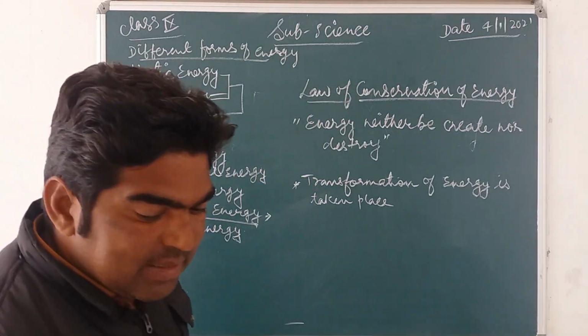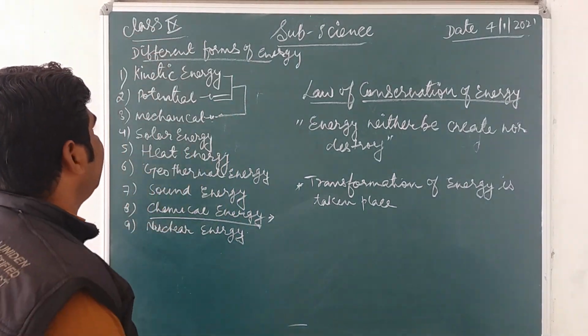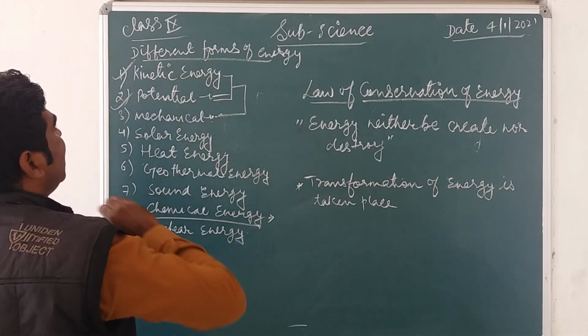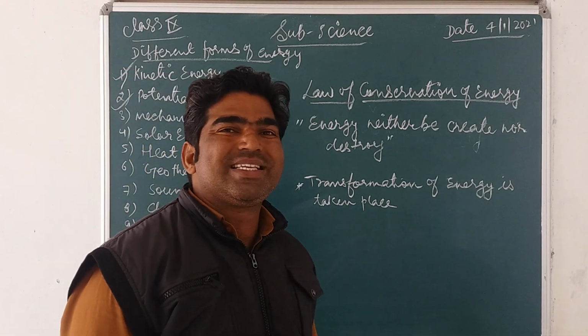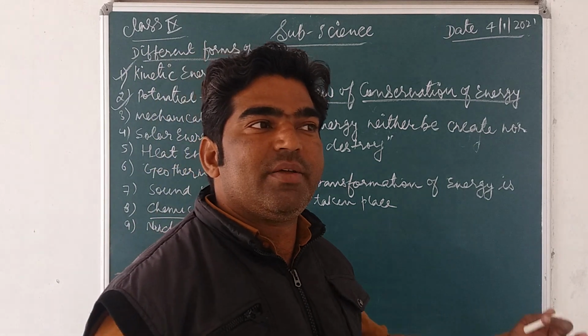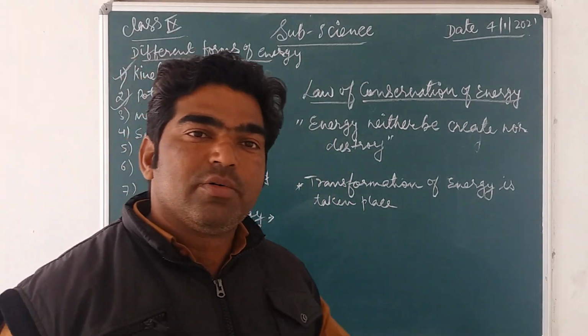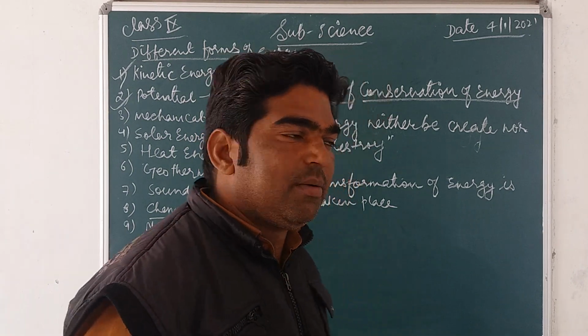So now next we are going to discuss the two different forms of energy, that is kinetic energy and potential energy. First we discuss the kinetic energy. What is kinetic energy and how do we calculate it? What is the formula for calculating this kinetic energy, and how is that formula derived mathematically?